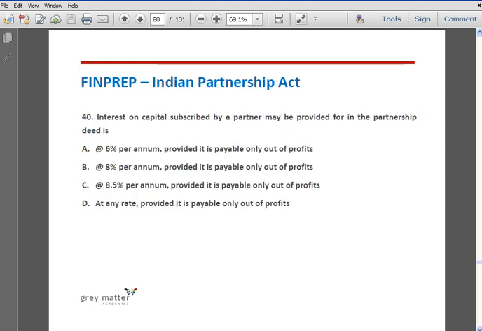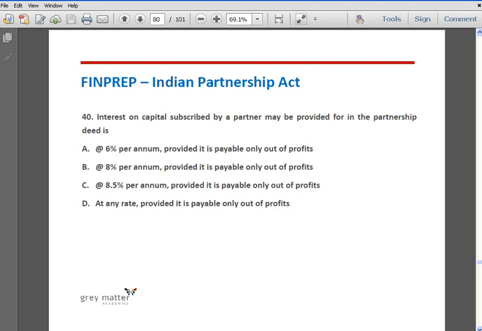Question number 40. Interest on capital subscribed by a partner may be provided for in the partnership deed: option A, at 6% per annum provided it is payable out of profits only; option B, at 8% per annum provided it is payable only out of profits; option C, 8.5% per annum provided it is payable only out of profits; and option D, at any rate provided it is payable only out of profits.